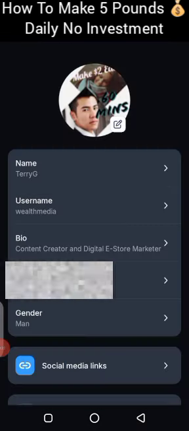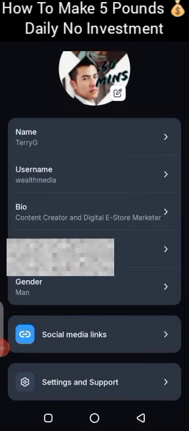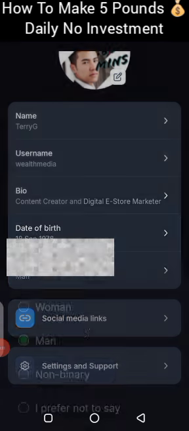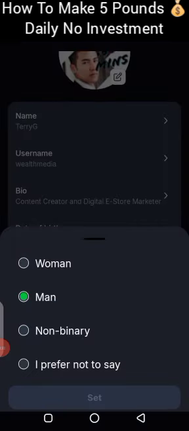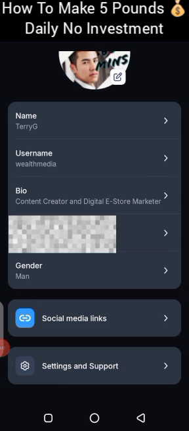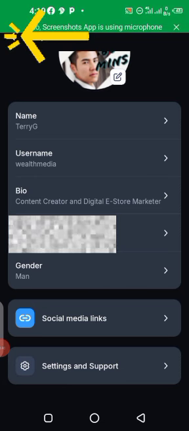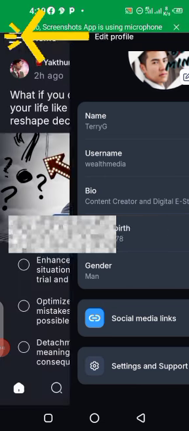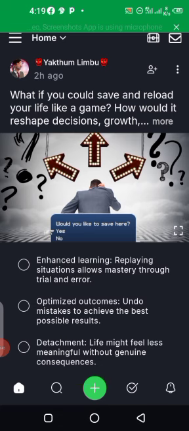So once you save your username, the next thing you set your bio, and then you set your date of birth. You tap on it, and then you set your gender. If you're a man, if you're a woman, you set it up, and then you just go back. You tap on this arrow and you go back. It will ask you if you want to save. You click on yes, save. That's the next thing you need to do.